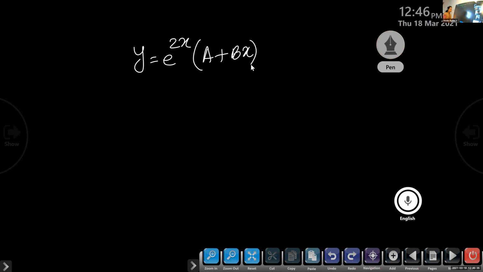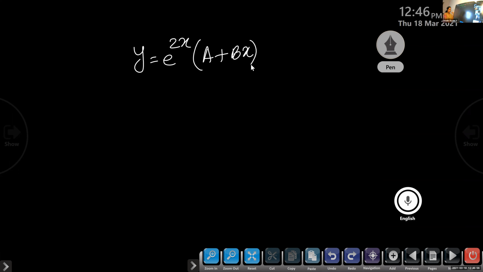Okay, this is again a different and important question, children. y is equal to e raised to 2x into (a plus bx), where a and b are arbitrary constants.